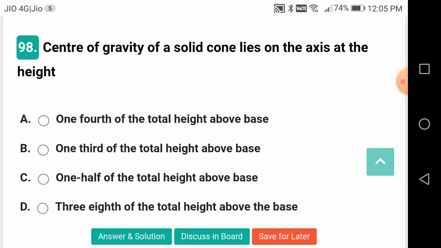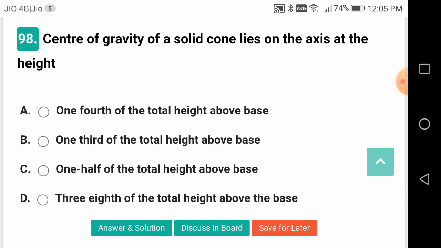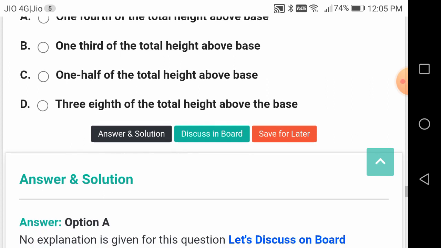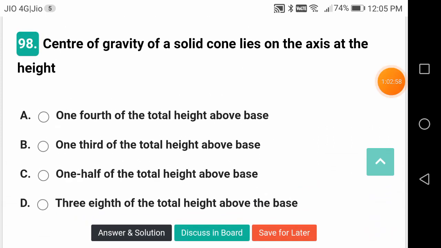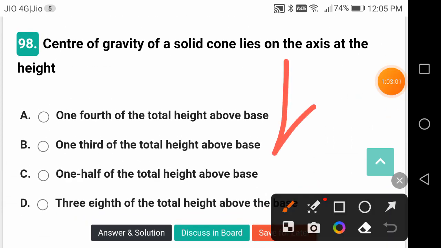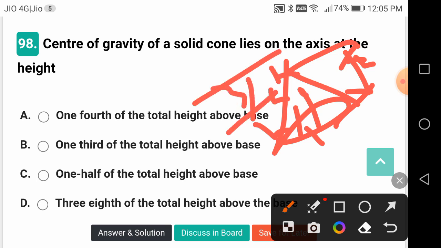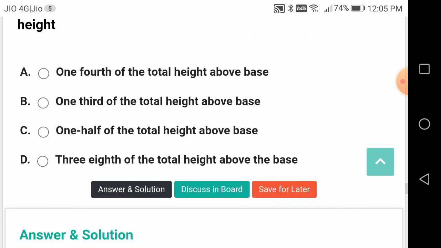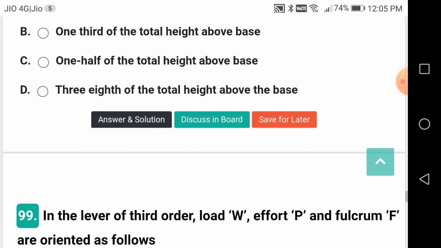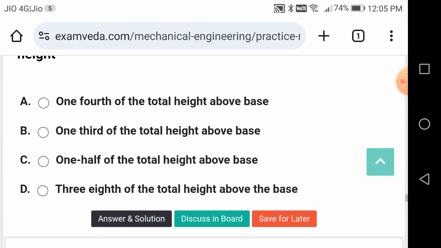Center of gravity of a solid cone lies on the axis at a height of 1/3, 1/4. Okay, friends, so I have got a cone like this, 1/4 from the height. This is your height. This is your G. This will be 3/4 H from the vertex and 1/4 from the base.